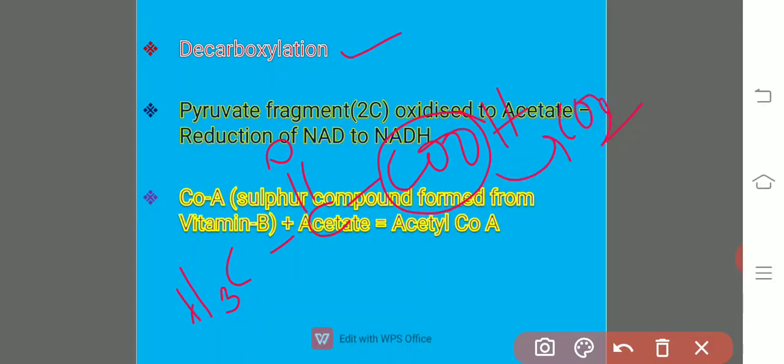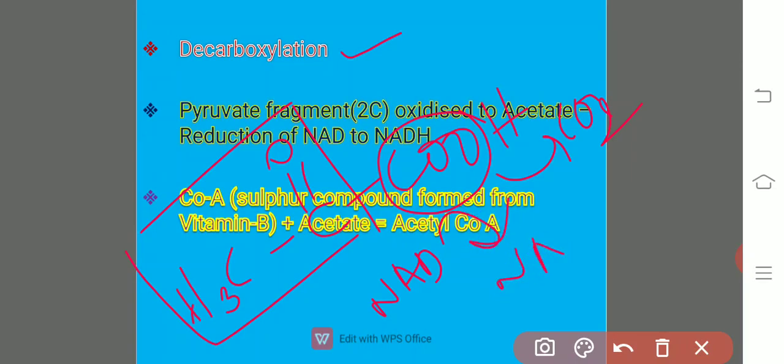Thereby we have only 2 carbon molecules now, and moreover there will be a dehydrogenation that results in the reduction of NAD into NADH. That is the fundamental duty of the dehydrogenase enzyme. Now the fragment with the 2 carbons of the pyruvic acid results in the formation of an acetate. That is known as the acetate.